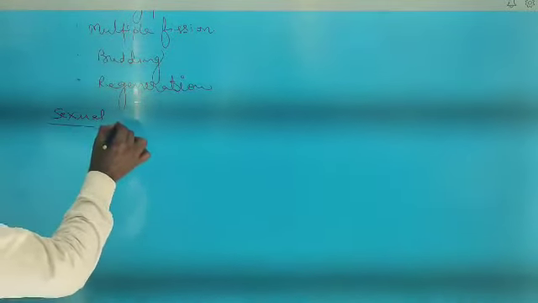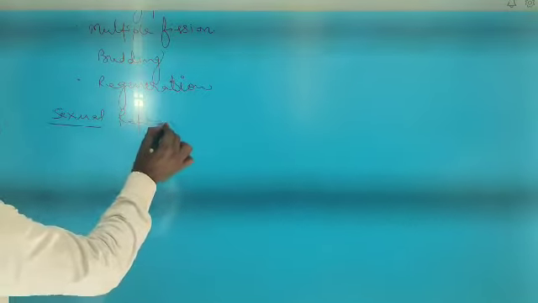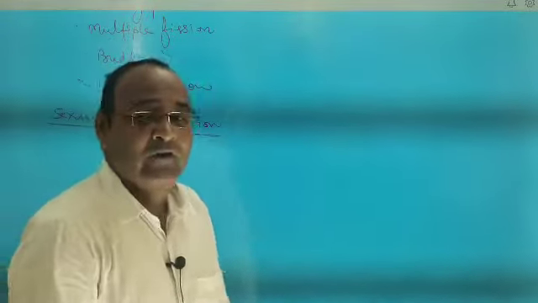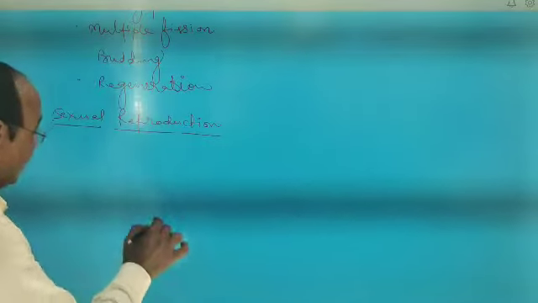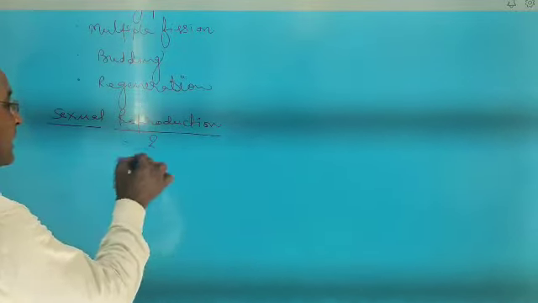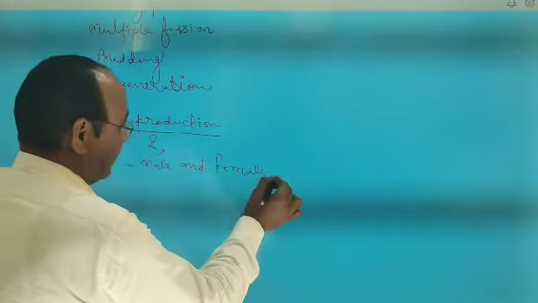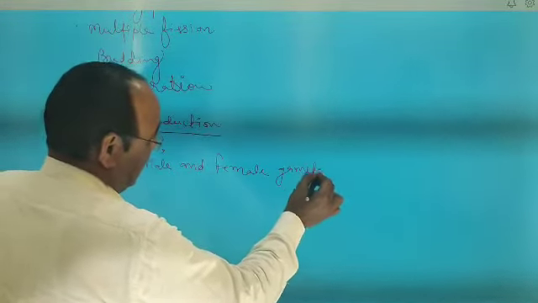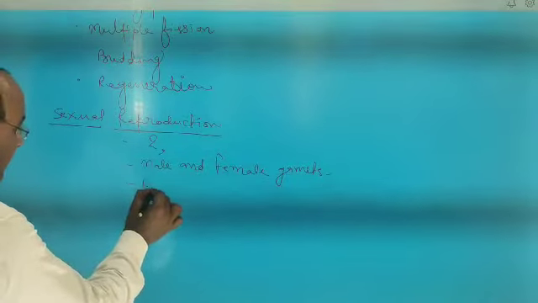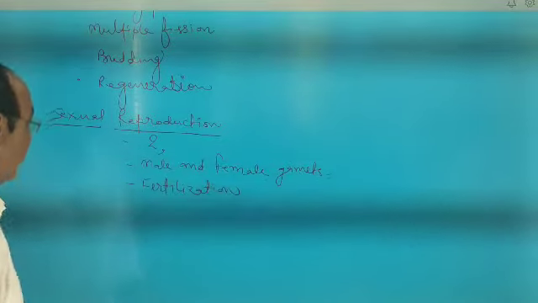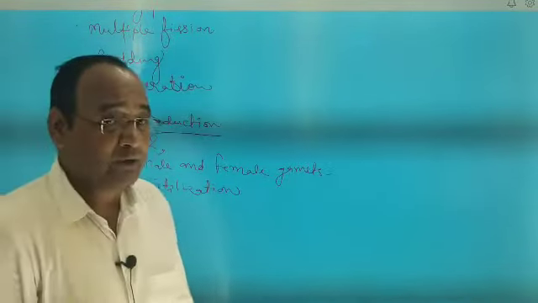Today our point is sexual reproduction. So simply, what is sexual reproduction? It is a highly developed method of reproduction in which the parental generations are two, male and female, gametes are formed, and fertilization is present.